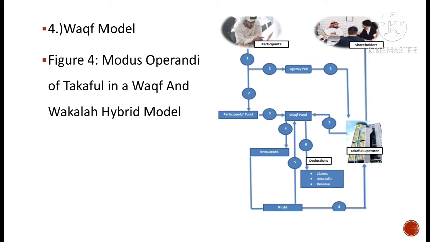The operator also undertakes the role of investment agent, wakalah bil-istithmar, when it invests the Wakaf funds and is entitled to a certain percentage of the investment profit as a performance fee. For the Takaful operator, the source of income in this model is similar to that under the Wakalah model, which is agency fee and performance fee. Generally, there are two types of Wakaf model in respect to surplus sharing, namely the Pakistani model or pure Wakaf model and the commercial Wakaf model.